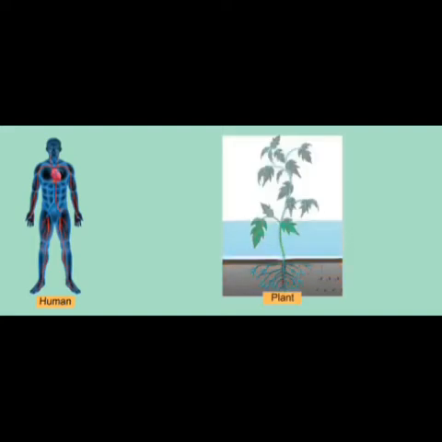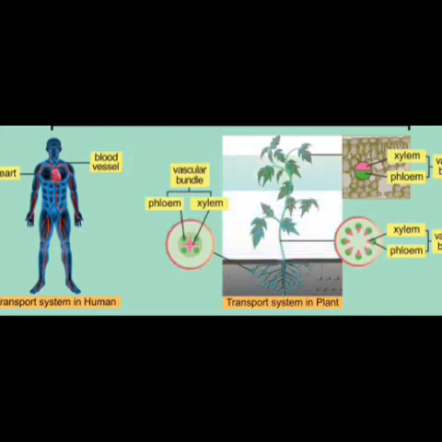The transport or circulatory system in complex organisms includes different parts. For example, as I told earlier, our transport system includes blood vessels and heart. Like that, the transport system of plants also has many components.